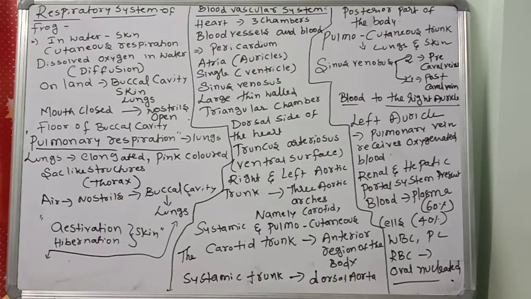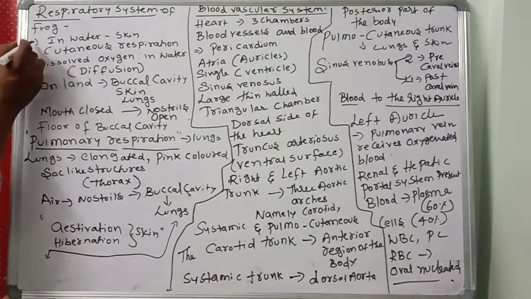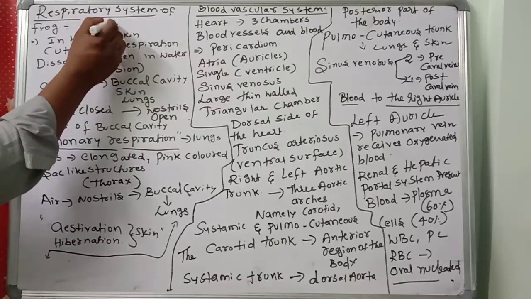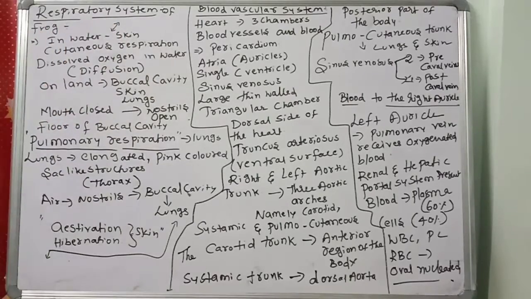How the frog performs cutaneous, gill, and lung respiration, we are going to discuss. Okay children, observe very carefully. We are entering into the respiratory system of the frog. In the water, the frog's respiratory organ is skin. So through the skin they can carry out respiration.